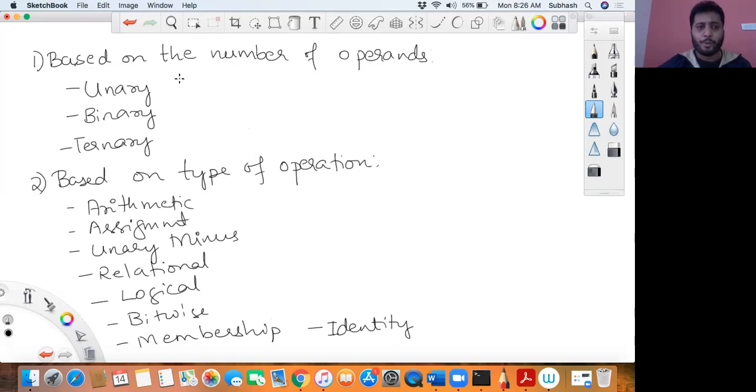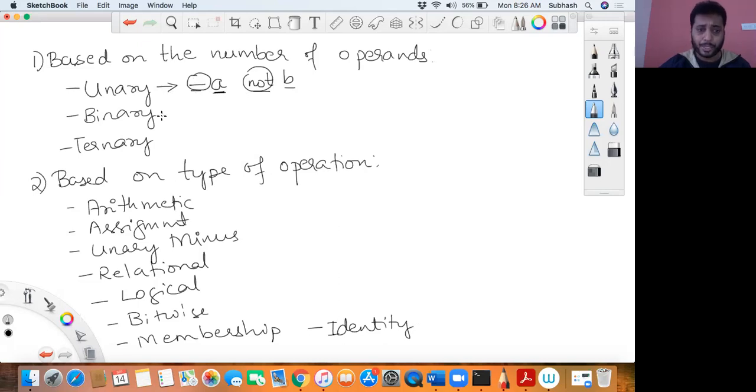Now, what do you mean by a unary operator? Whenever you use a single operand with a single operator, that is called a unary operator. For example, minus a, or not b. It means you have one operand and one operator. Here not is an operator in Python, and minus is an operator in Python. When you have one operand and one operator, you call it a unary operator.